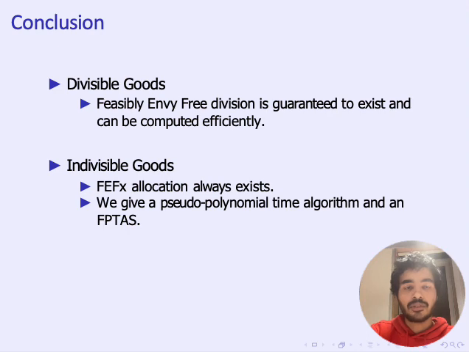In the case of indivisible goods, we gave a constructive proof that an allocation always exists that satisfies the fairness criteria of FEFX. Next, we showed that computing such an allocation is an NP-hard problem. So there's no hope for a polynomial time algorithm unless P is equal to NP. And then we do the next best thing, because of the NP hardness. That is, we give a pseudo polynomial time algorithm and an FPTAS for computing an FEFX allocation.